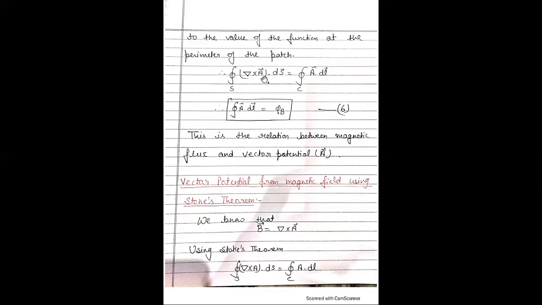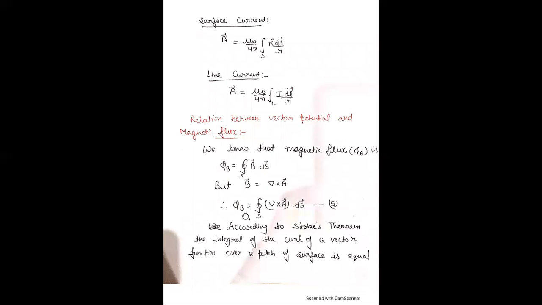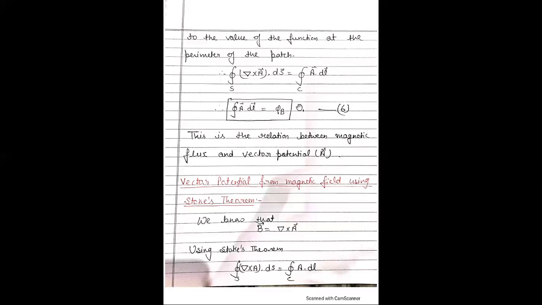Therefore, the integral of del cross A dot dS is equal to the line integral of A dot dL. From this equation, del cross A dot dS is changed into A dot dL. But this is equal to the magnetic flux. Therefore, the integral of A dot dL is equal to the magnetic flux. This is the relation between vector potential A and the magnetic flux phi B.